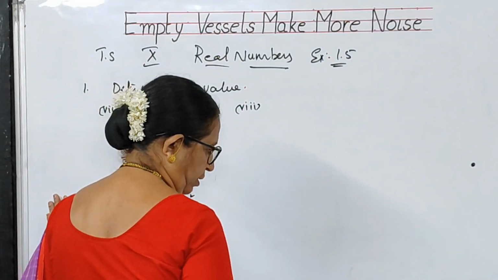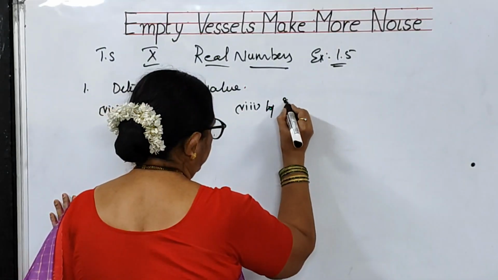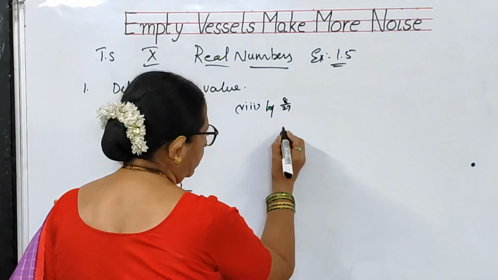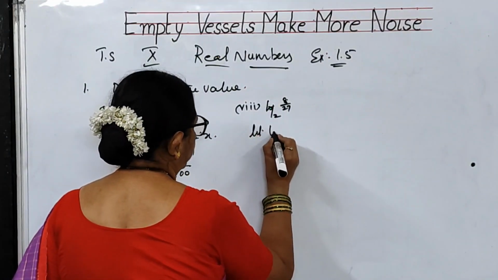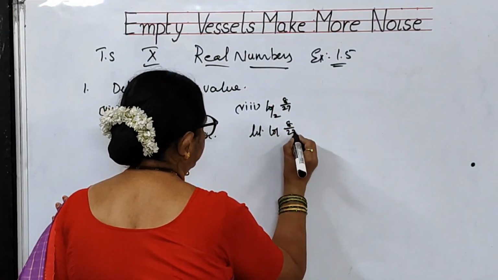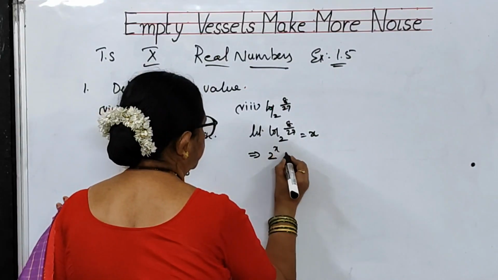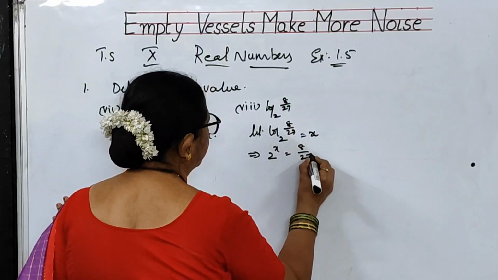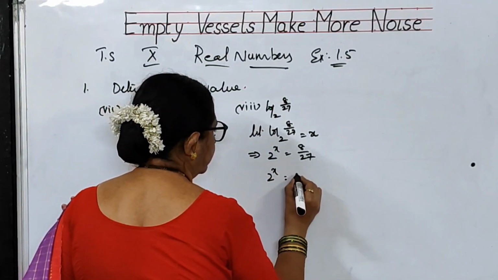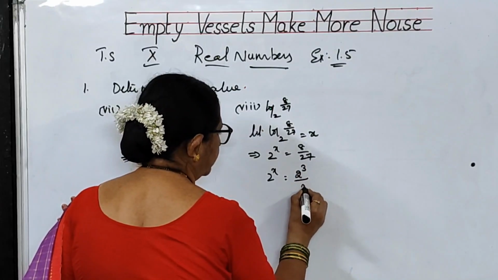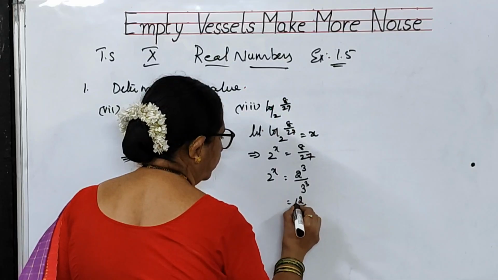What is 8th bit, children? 8th bit is log 8 by 27 to the base 2 by 3. Let us suppose that log 8 by 27 to the base 2 by 3 is equal to x. What does this imply? 2 by 3 to the power of x is equal to 8 by 27. So, that means 8 can be written as 2 cubed, 27 can be written as 3 cubed. That means 2 by 3 whole cube.